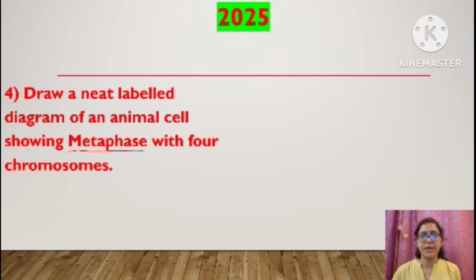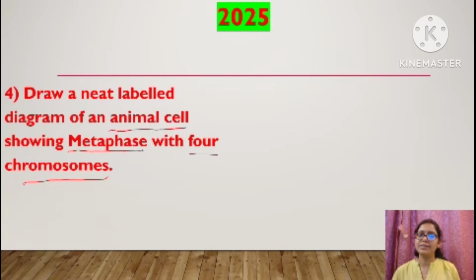The characteristic feature of metaphase is that all the chromosomes will be arranged at one equatorial plane. So this feature we have to show in our diagram, with 4 chromosomes.